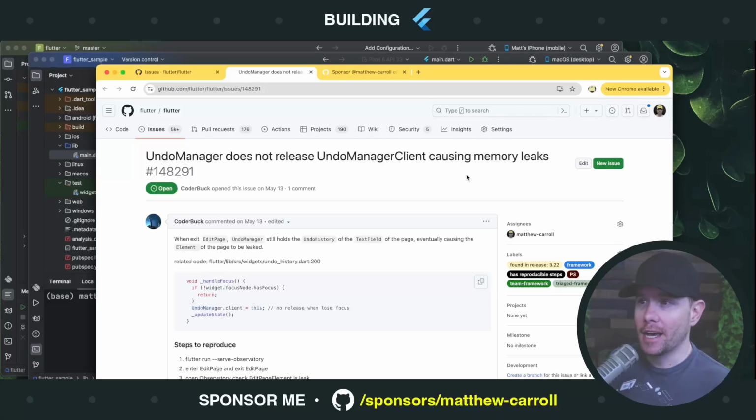Today, we're going to attempt to fix a memory leak inside of the Flutter framework. We're going to try to solve bug number 148,291. And this isn't just any bug fix or any video or any day in the life of the Flutter framework. This is the beginning of a series of bug fixes that I'm doing as a way of saying thank you to new GitHub sponsors.